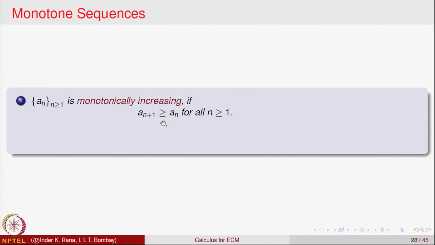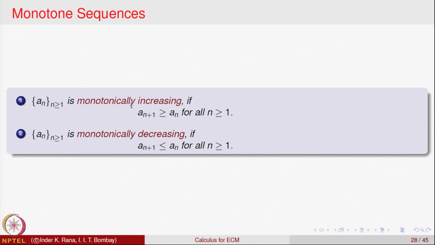for every n. That means, every term A n plus 1 is bigger than the previous term, that is A n. So, as n increases, the values of your sequence keep on increasing. Keep in mind, we are saying bigger than or equal to, we are not saying strictly bigger, right. So, if it is equal, it will be okay for saying the sequence is monotonically increasing. So, we want for every n, the next term, that is A n plus 1, is bigger than or equal to the previous term, that is A n. Then we say it is a monotonically increasing sequence.